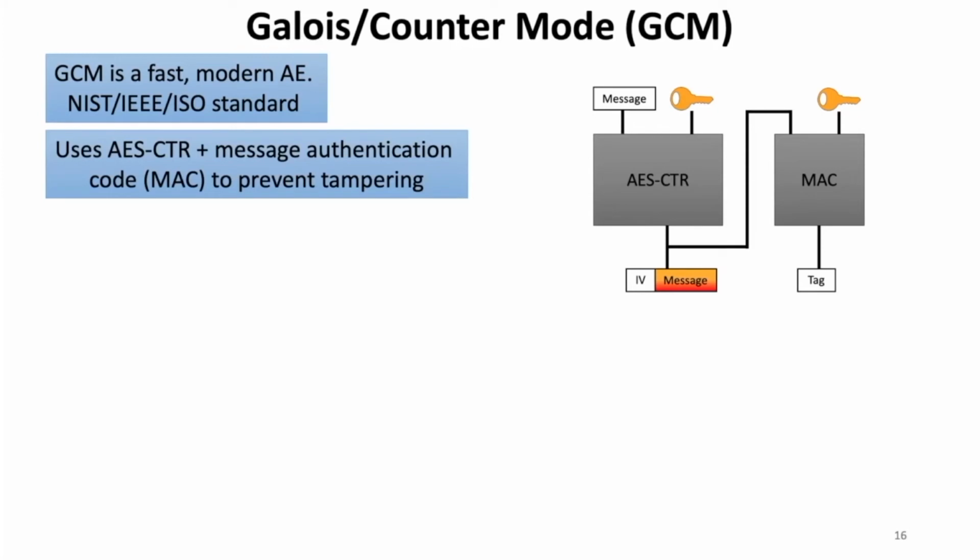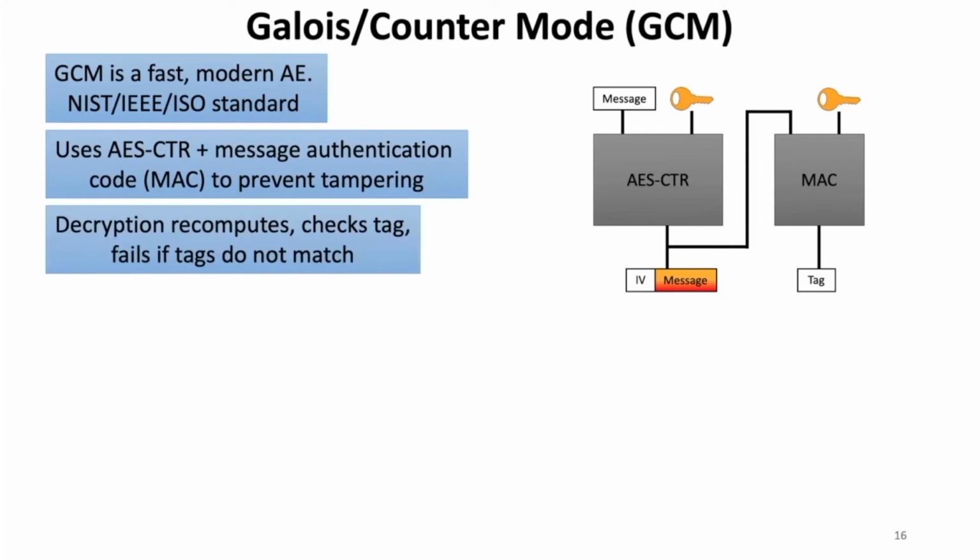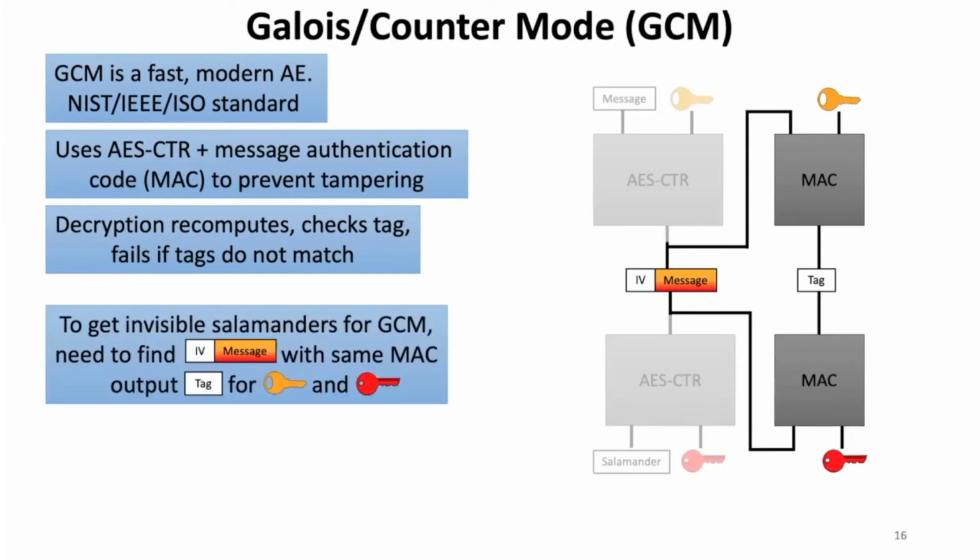Decryption then takes this counter mode ciphertext and tag as input and recomputes the tag using this MAC algorithm and compares it to the tag that was input. If they match, GCM outputs the counter mode decryption of that part of the ciphertext. And if they don't, decryption fails. So if you didn't follow that, that's fine.